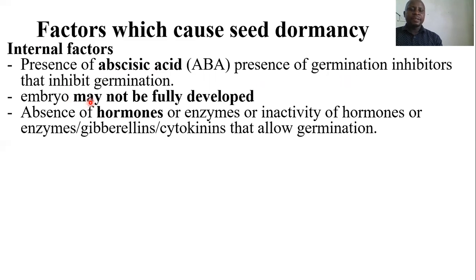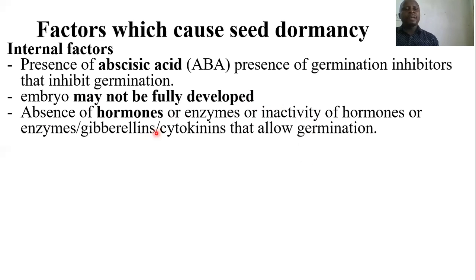Number three is absence of hormones. There are some hormones that trigger germination. So if there is absence of such hormones, or if they are inactive, then seed dormancy may occur. Such hormones include the gibberellins and cytokinins.